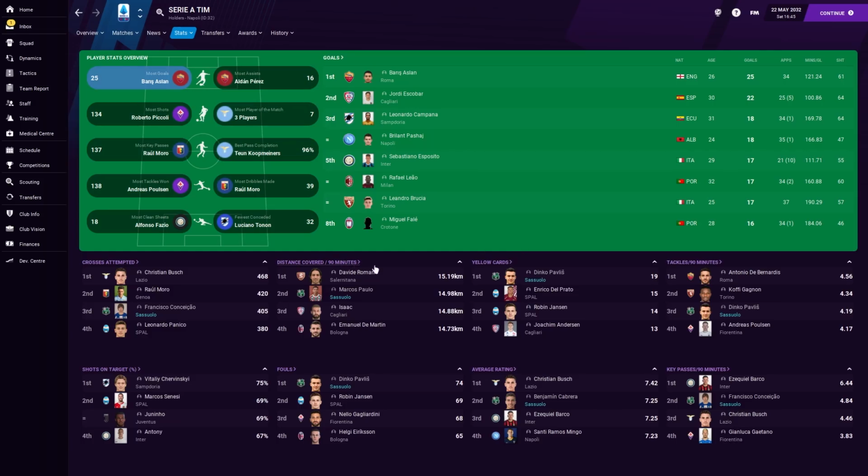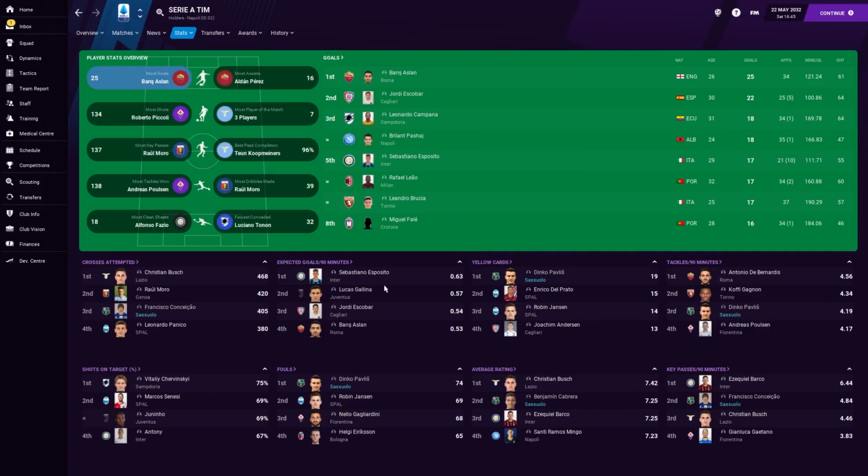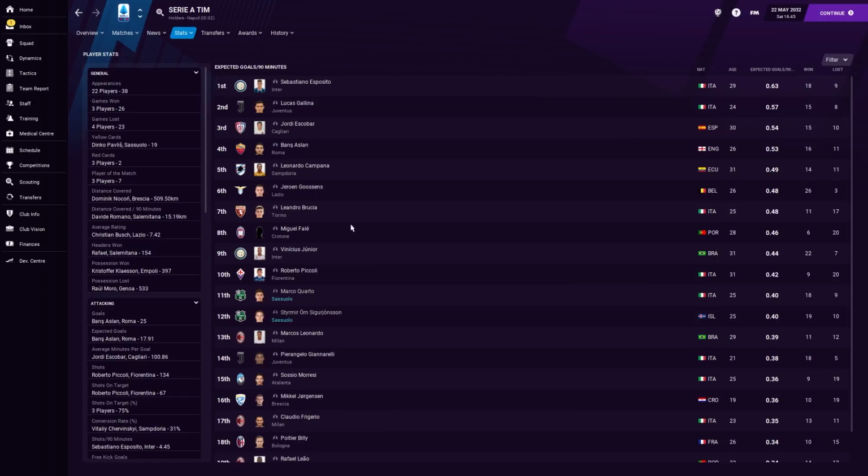So player overview as well. There's a few things like xG per 90 minutes that I'm actually quite interested in. So you can see stuff like this. I feel like Quarto and Siggy Jonsson were basically dead heated on that one at 0.4. But the fact we had 2 players on that list is a good sign for me.